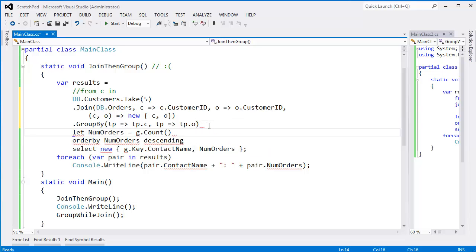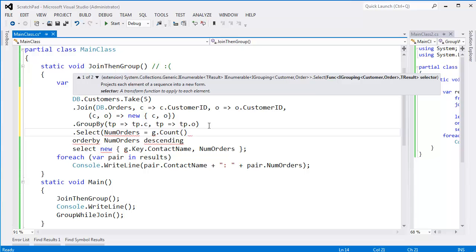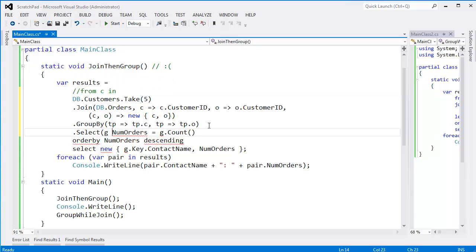The let clause turns into a select statement. Dot select, or select call if you would. The input variable is G because we said we were going to group into G. And we will pack G away into another anonymous type. So here's G, and then numOrders will be G.Count. Look how that just falls into place. That's nice. But here is the point where we lose C and O. Oh, I guess O's gone, but we've lost C and O. All we have now is G.